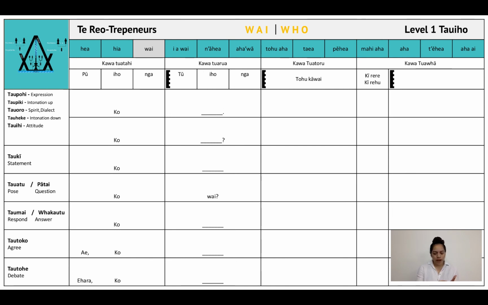I'll use an example from the third rung of the tohu kāwai, our pūtū kapi, also known as the personal pronouns, and I'll use the personal pronoun ahau, me. It's me. Is it me? It's me. It's who? It's me. Yes, it's me. No, it isn't. It's you. Ko ahau. Ko wai. Ko ahau. Ai, ko ahau. Ehara, ko koe.